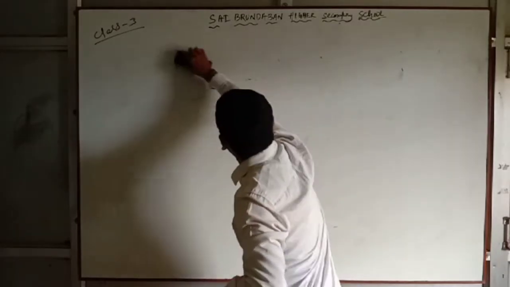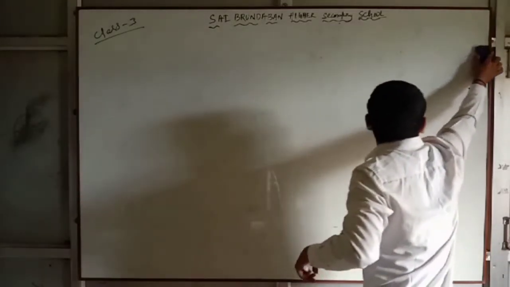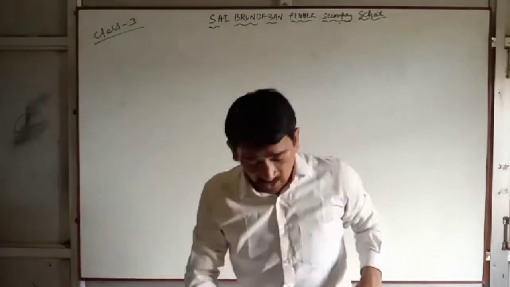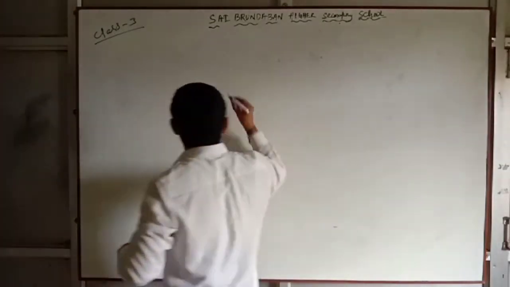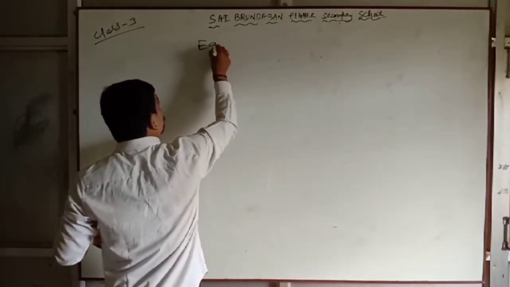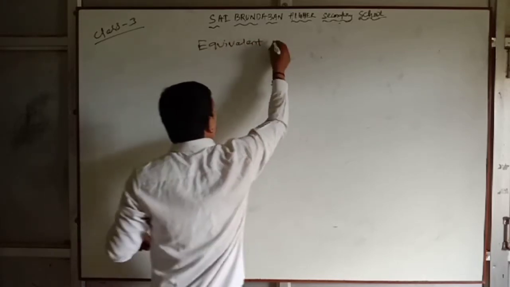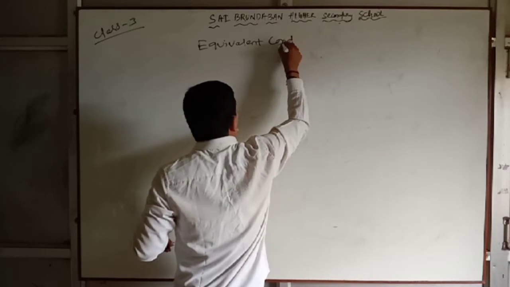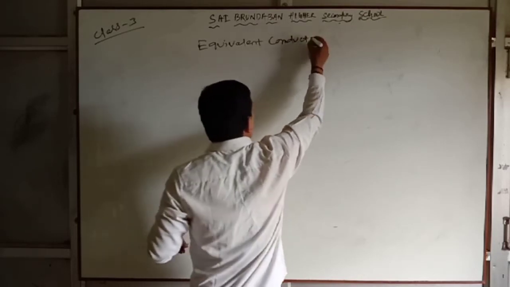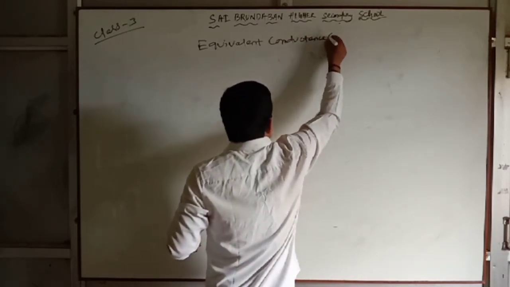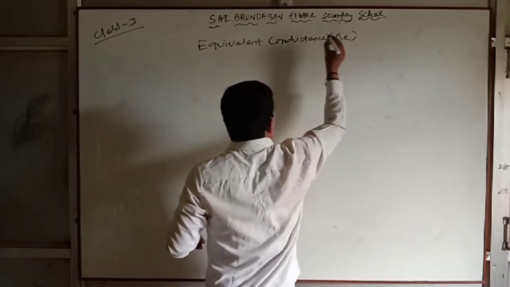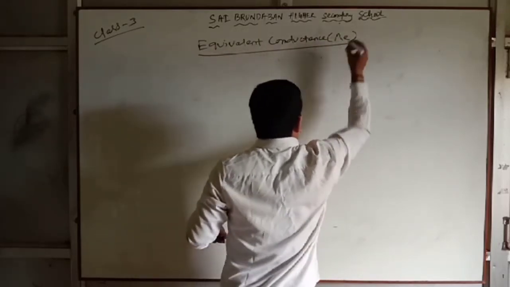This is equivalent conductance. Next is equivalent conductance.